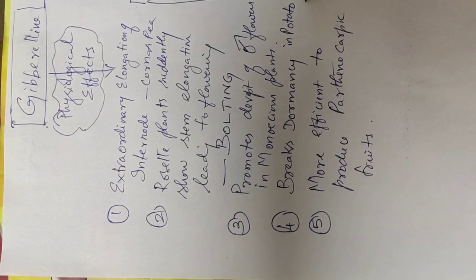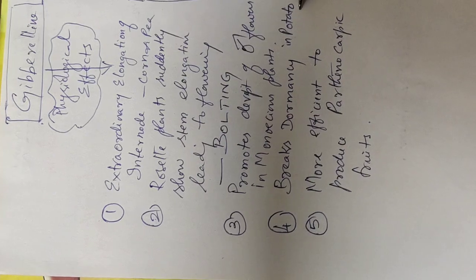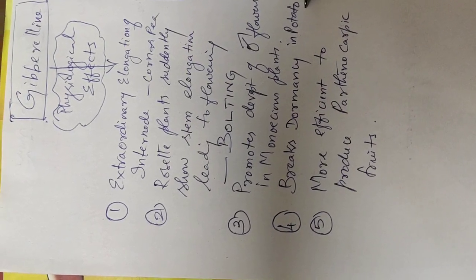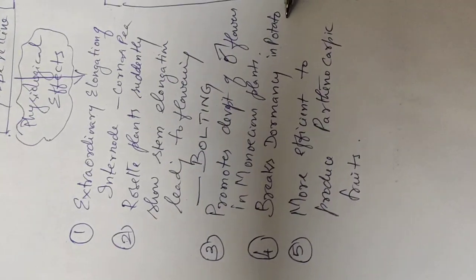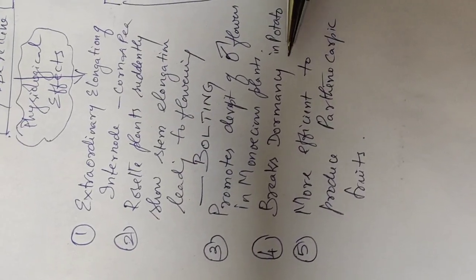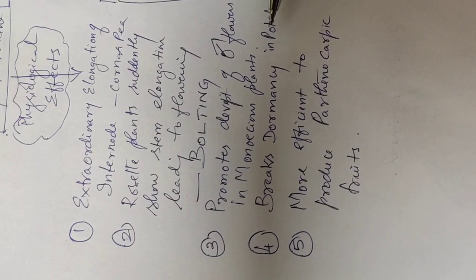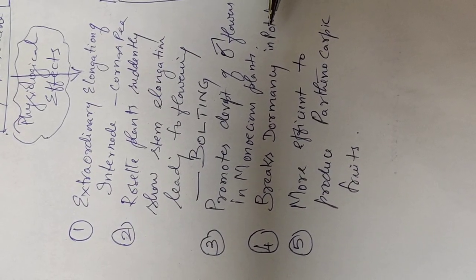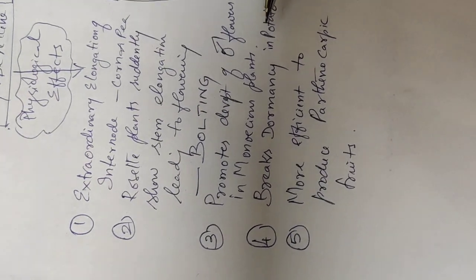Then it breaks dormancy in potatoes. That means that in the eyes of potato, you can see development of buds. It allows the bud formation. That is what is called break dormancy. Dormancy means no bud formation. It will be in a sleeping idle condition. But the application of gibberellin will promote bud formation and it helps in the growth.